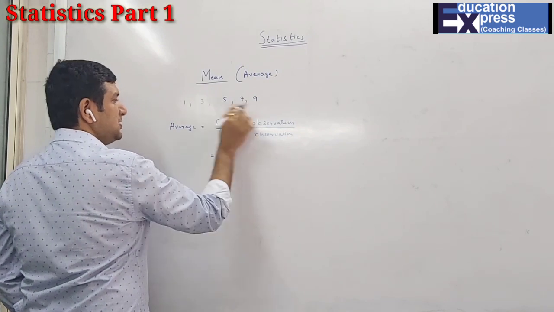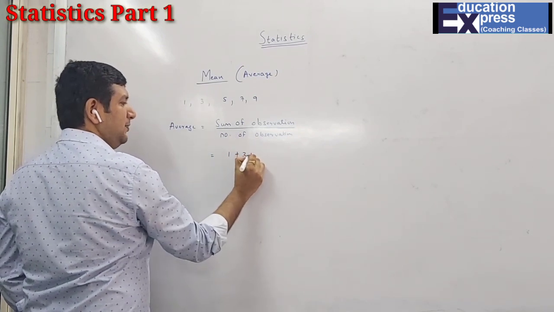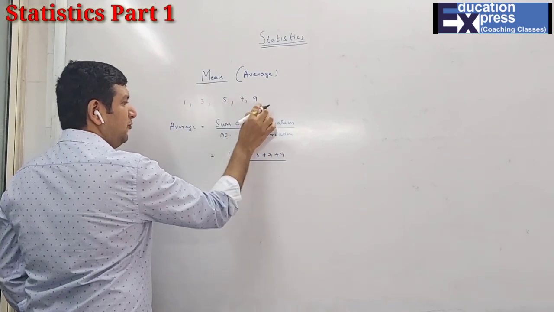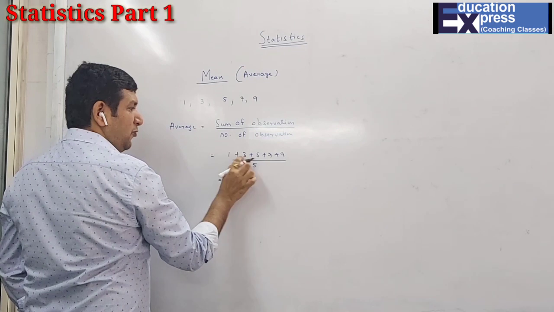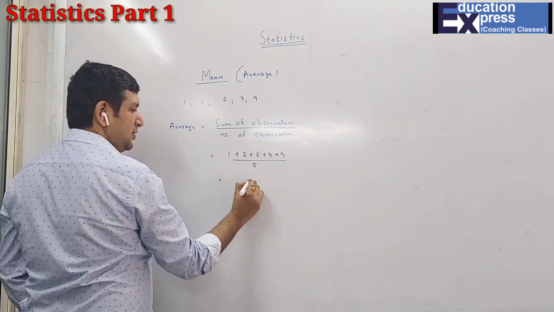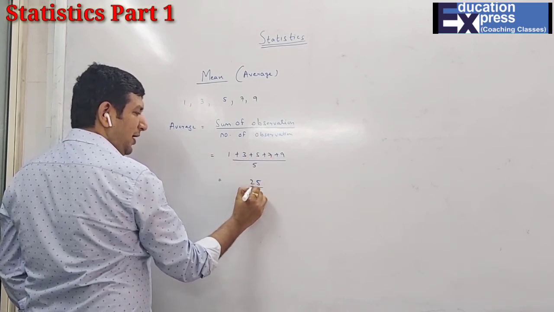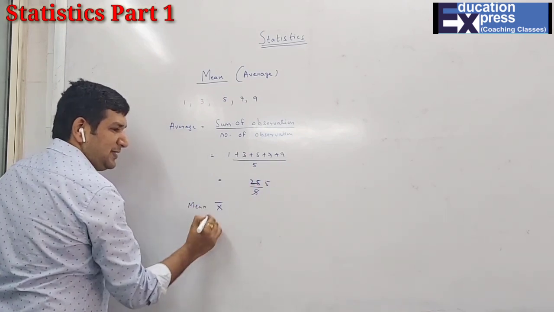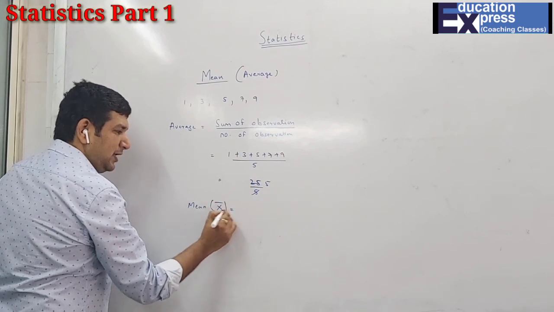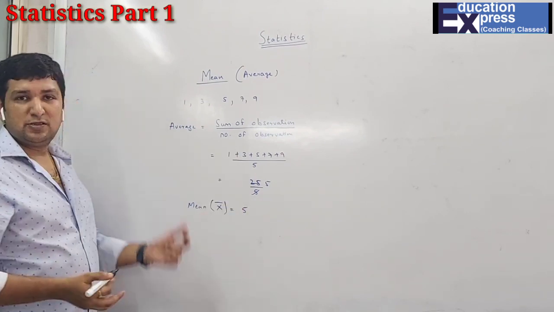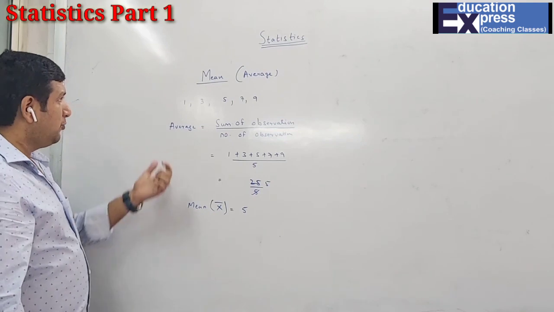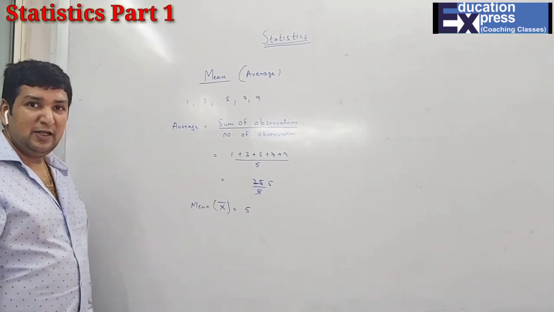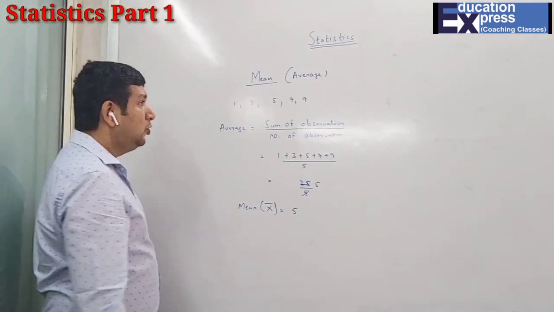So here, what is the sum? 1 plus 3 plus 5 plus 7 plus 9, and the number of observations is 1, 2, 3, 4, 5. There are 5 observations. So 4 plus 5 is 9, 9 plus 7 is 16, 16 plus 9 is 25. 25 upon 5, hence my mean, which is also denoted as x bar, is nothing but 5. That's what you mean by average. So this was how to find the mean for raw data. The same thing applies if I want to find it for ungrouped data.